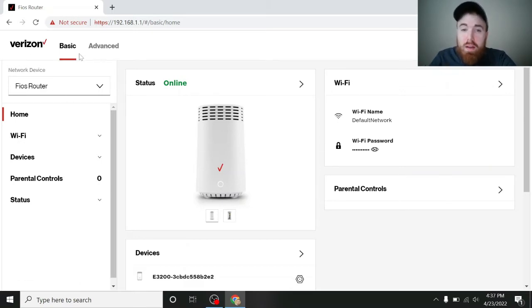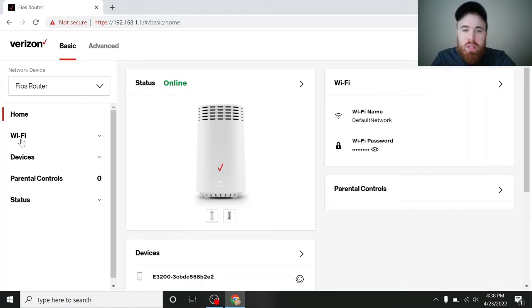So you should have a basic menu and an advanced menu. What we're looking at is the basic portion right now. So if you're in the basic, you should see something that says Wi-Fi. You may have to do a couple of clicks around to find where your Wi-Fi section is in basic. So mine, I have 2 options. I have one on the left here, and I have one on the right. So just make sure you're in the basic portion of your router. I don't think it would be in the advanced part. You never know, but I want to say that changing your Wi-Fi name and password is under the basic option.